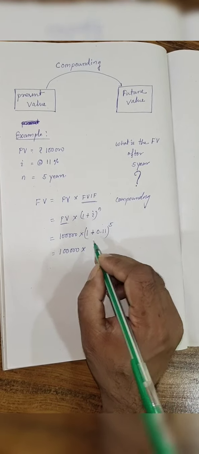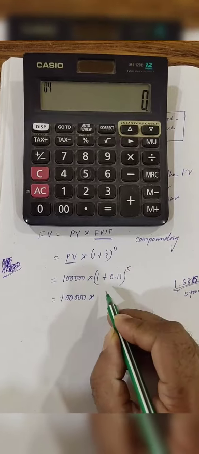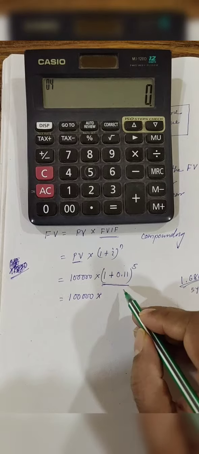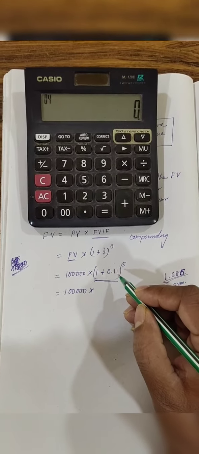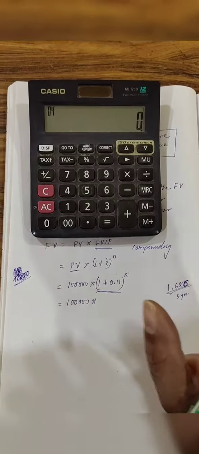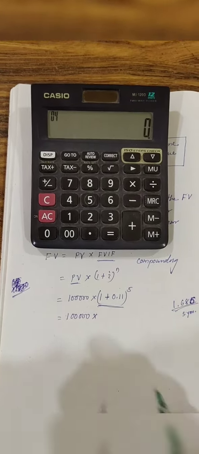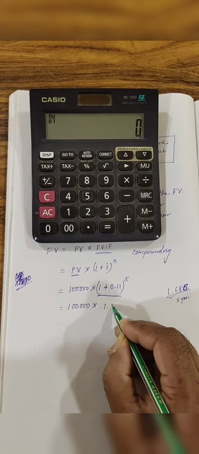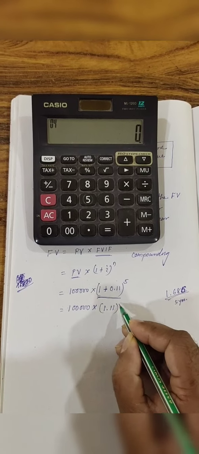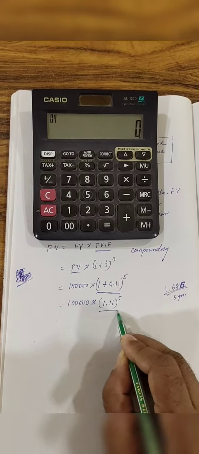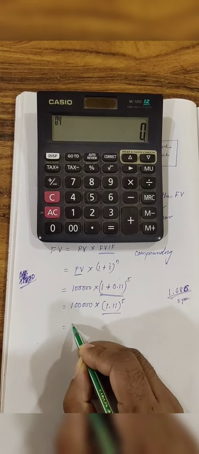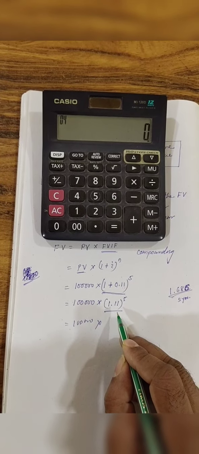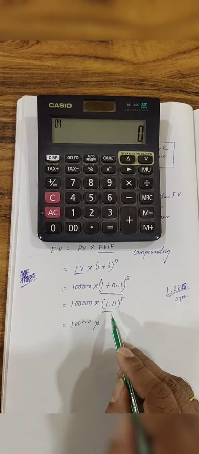Okay, so I will show you this calculation through the calculator. This portion is a very important thing for you to understand how to calculate. Because it is a power item, we have to calculate these things through the calculator, and it is very simple to calculate in the calculator. Here 1 plus 0.11, so the total figure is 1.11 whole to the power 5. So present value is 1 lakh, and what is the value of this future value interest factor? The future value interest factor given here should be calculated like this.